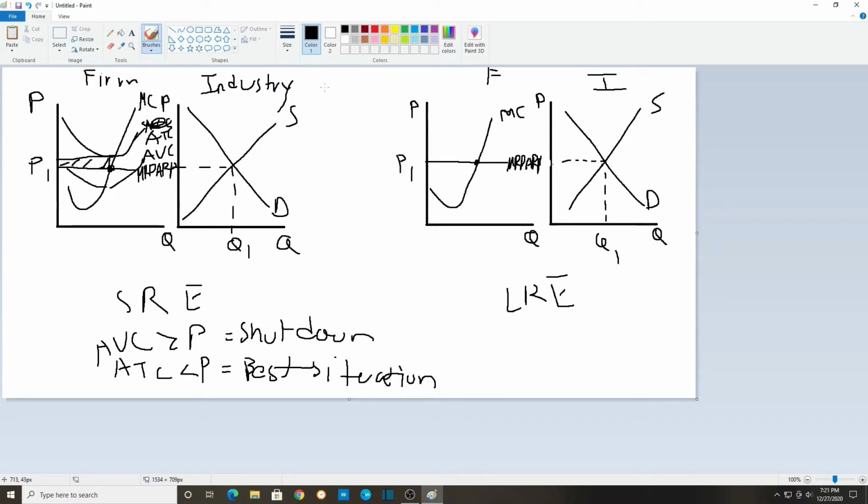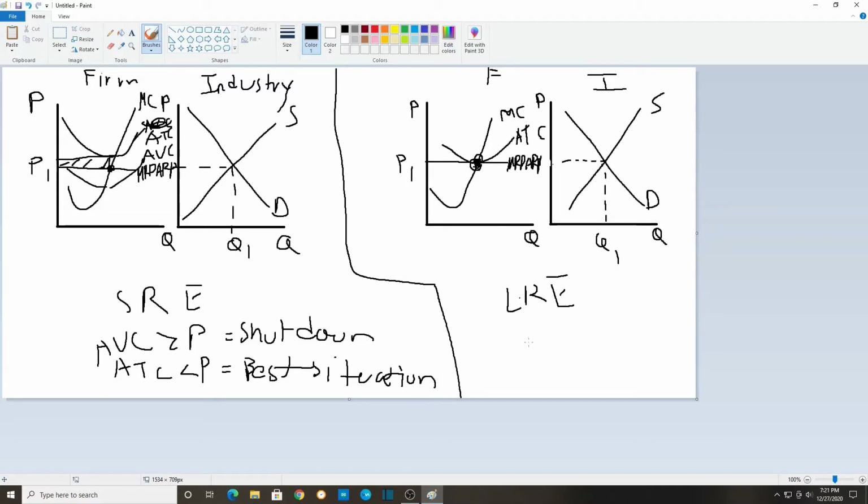Now let's move on to the long run equilibrium. As we talked about before, long run equilibrium is productively and allocatively efficient. Our minimum ATC would be where MR equals MC, and minimum ATC would also be the price. This is being productively efficient at minimum ATC, and we're also being allocatively efficient because we're producing where MR